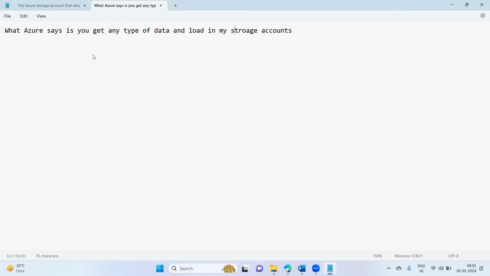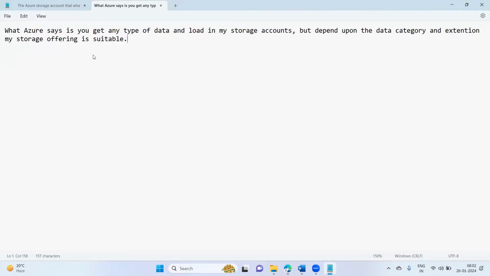But depending upon the data category and extension, my storage offerings are suitable.